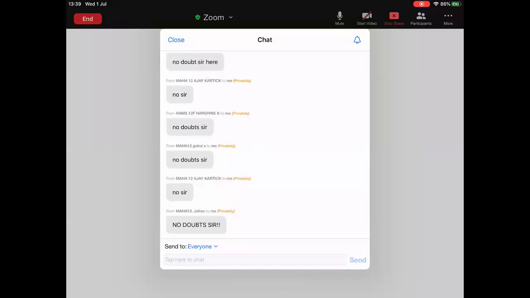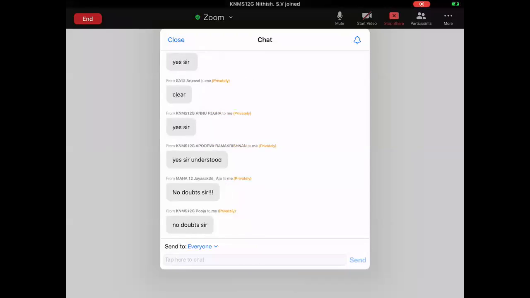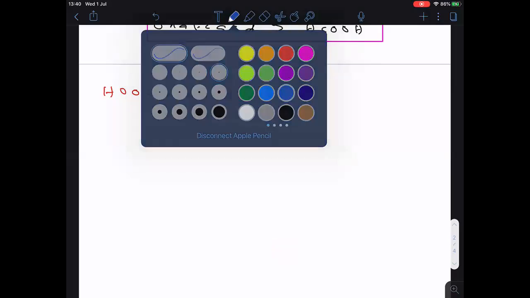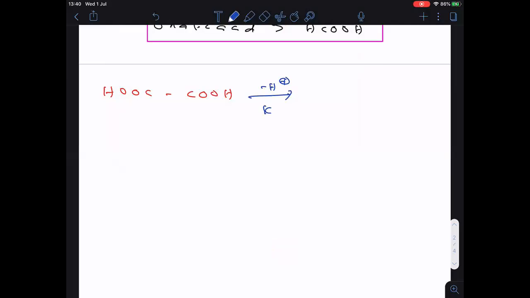Now, one more question here: in oxalic acid 2 H plus ions are there. Out of the 2, which is the stronger acid? That also we are going to see. Now, this is completed. Now see clearly. Oxalic acid is COOH COOH. So now we will do one thing. First of all, we will remove any one H plus. For that, we will think of the acid dissociation constant Ka1.